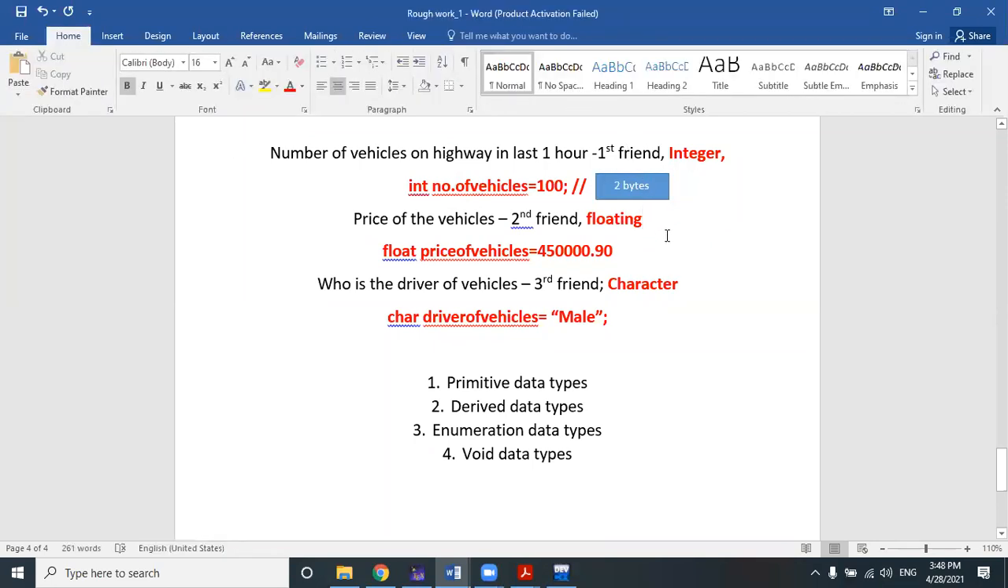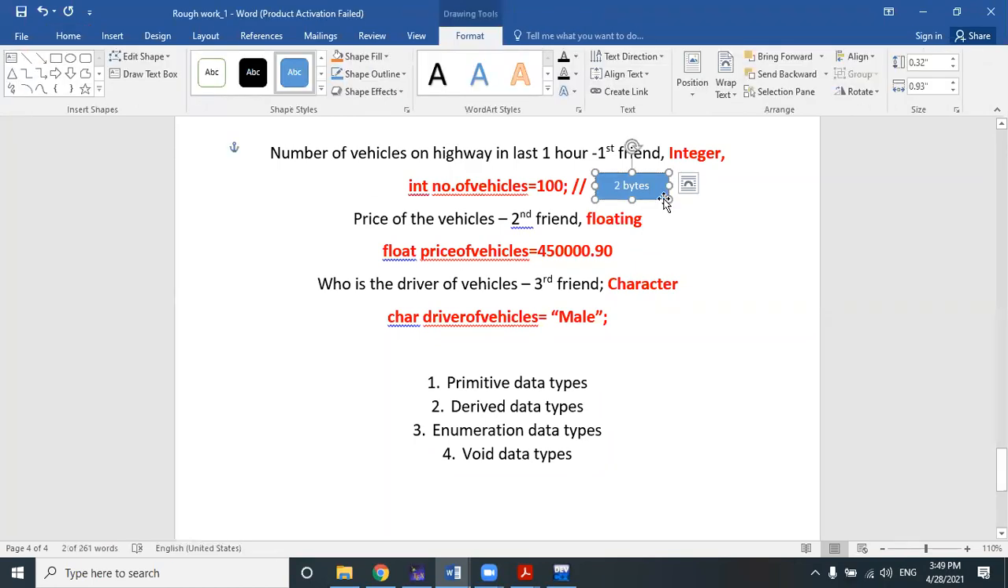2 bytes mean how many bits? I already discussed with you: 1 byte is equal to 8 bits. So 2 bytes means total 8 into 2, 16 bits. So 16 bits will be occupied, 0, 1, 1, 0. So this 100 will be converted in the form of 16 bits. If 100 converts to less than 16 bits, then the extra 0s will be padded at the left-hand side of the bits. That I already showed a couple of times in the last couple of classes. How can I do the padding?